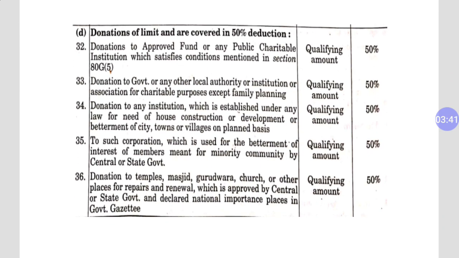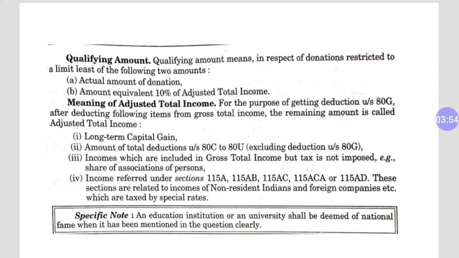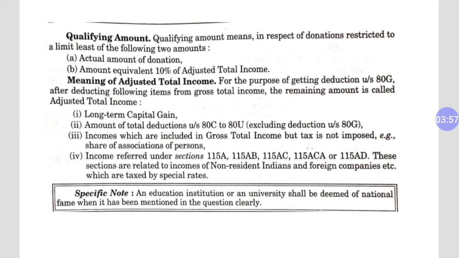This is the fourth point, of section D, where the qualifying amount is deductible only 50%. So how are you going to calculate the qualifying amount? Qualifying amount means, in respect of a donation restricted by a limit, the least of the following two. Whichever is less will be your qualifying amount. The first one is the actual amount of donation, the total of donation, and the second one is an amount equivalent to 10% of adjusted total income. So here it is very important to know the meaning of adjusted total income.